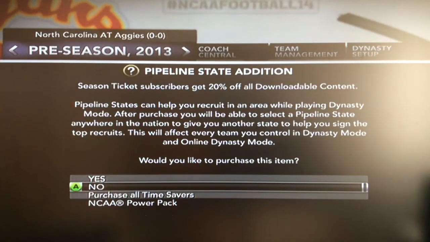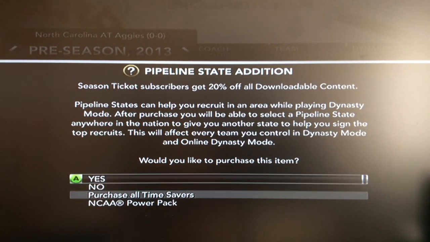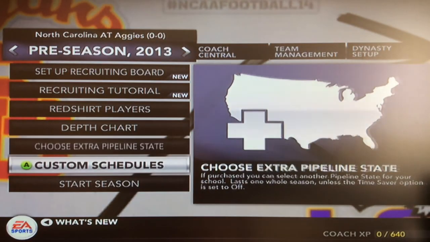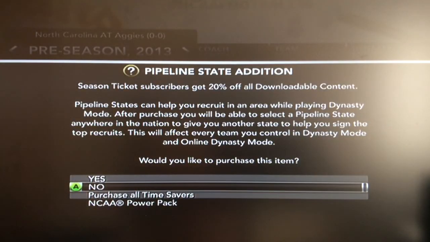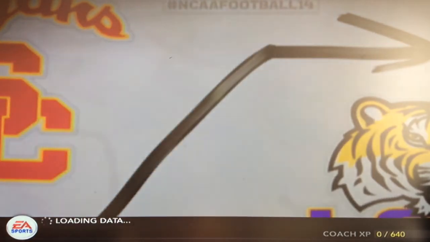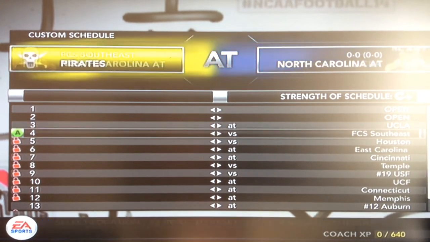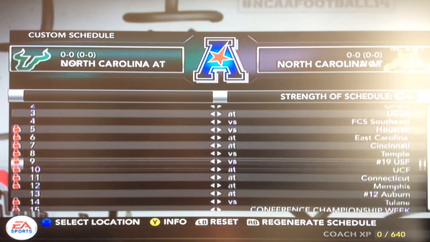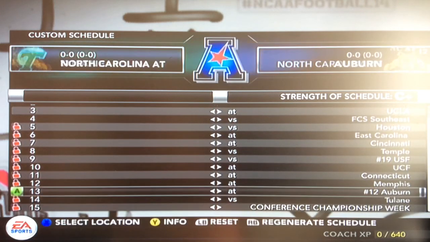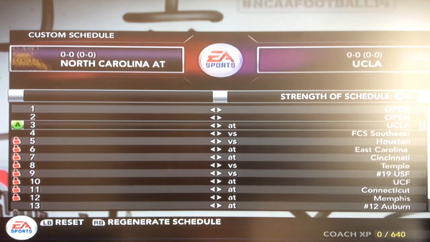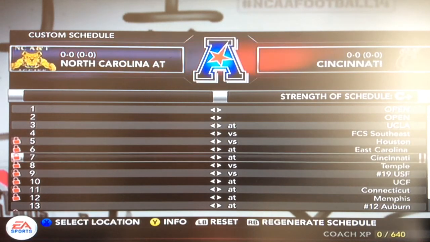Choose extra pipeline state. No. Okay, I don't really care. Custom schedules. Starting off against UCLA, no, it needs to be. We only have 3 non-conference games. They want us playing Auburn and UCLA, no. We're going to have a somewhat easy schedule.